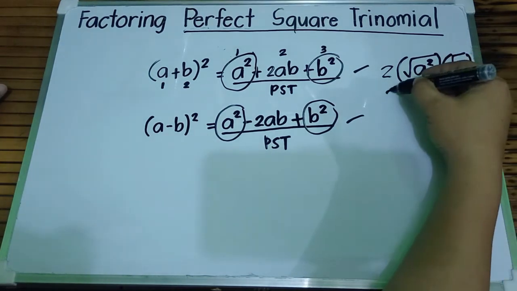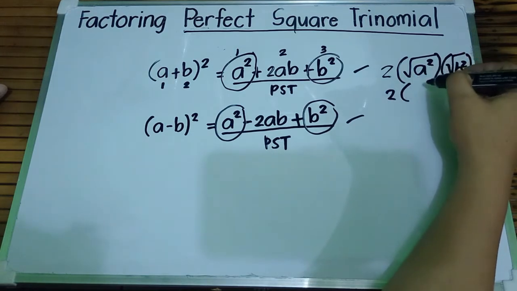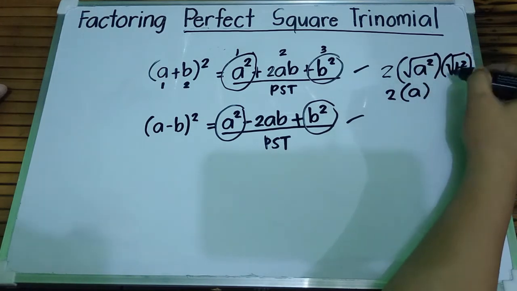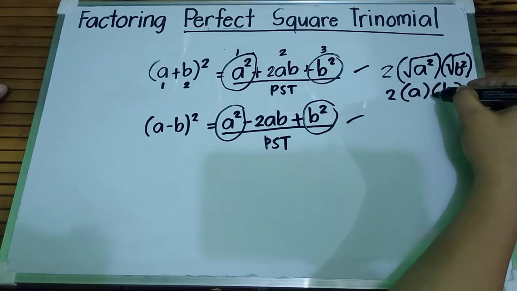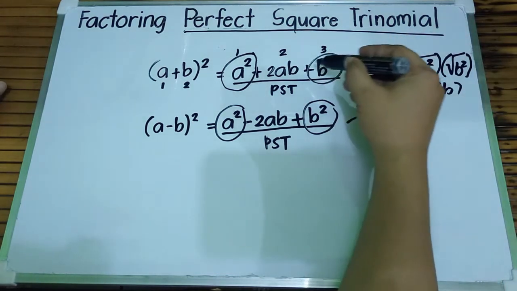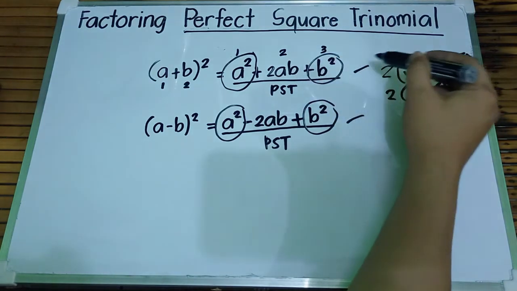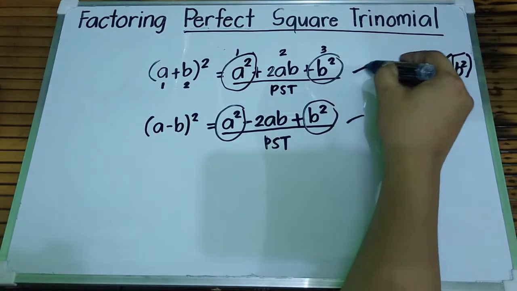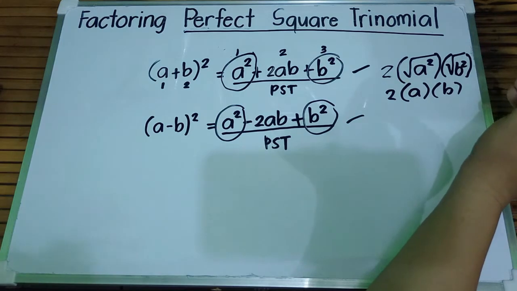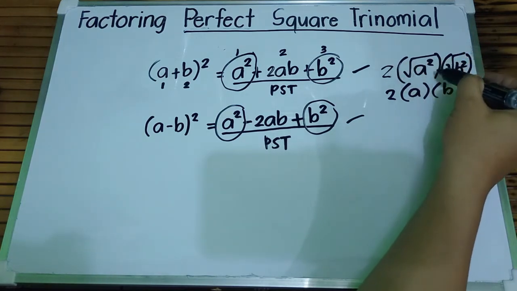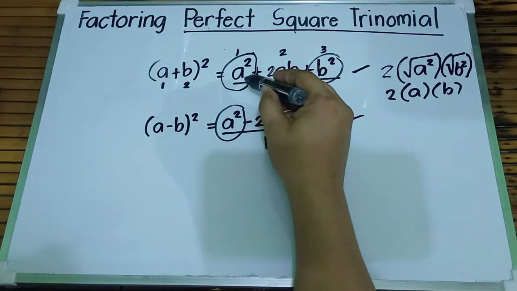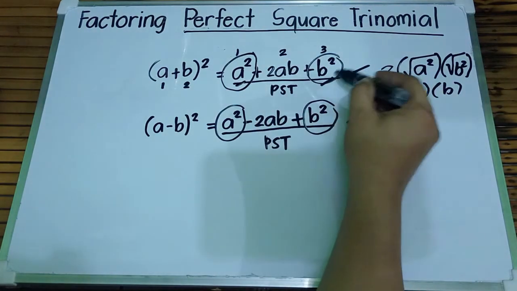So 2 times the square root of a squared, that is a, the square root of b squared, that is b. So 2 times a times b, that is still what we get, which is 2ab. So, meaning, this is a perfect square trinomial. Again, to get the middle term, twice the product of the square root of the first term and the third term.